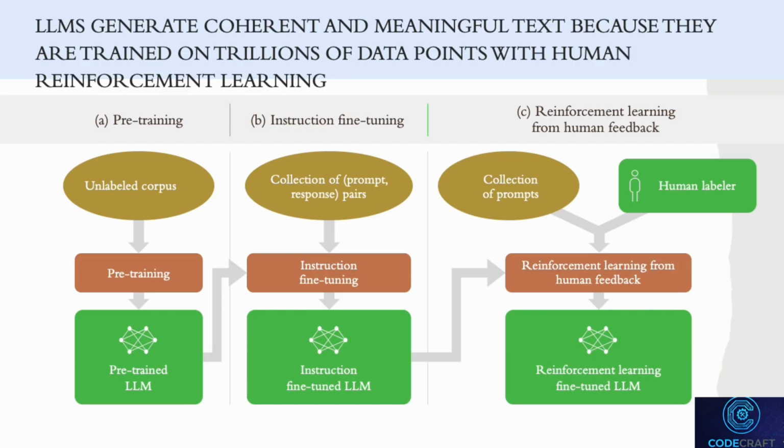All right, let's zoom out and break down how these large language models, or LLMs, like ChatGPT, learn to generate such coherent and meaningful text. The process happens in three main stages.